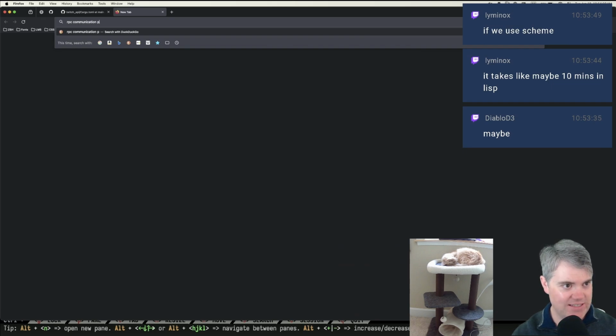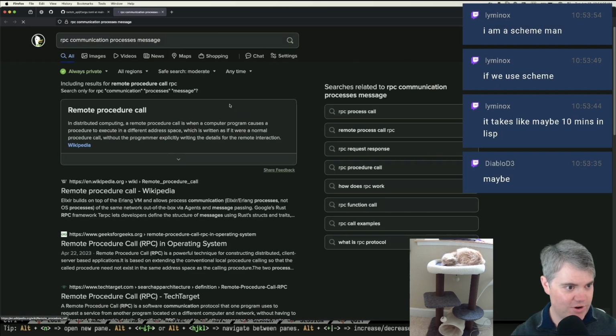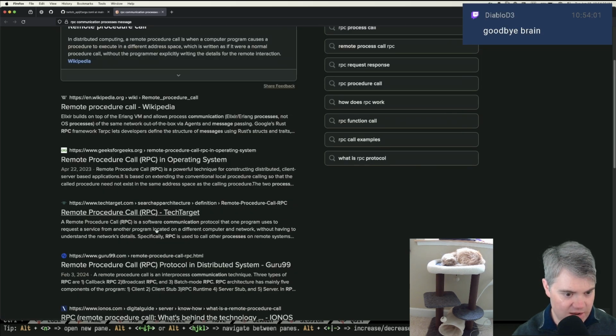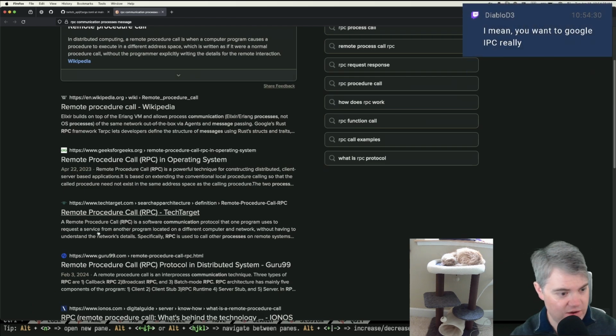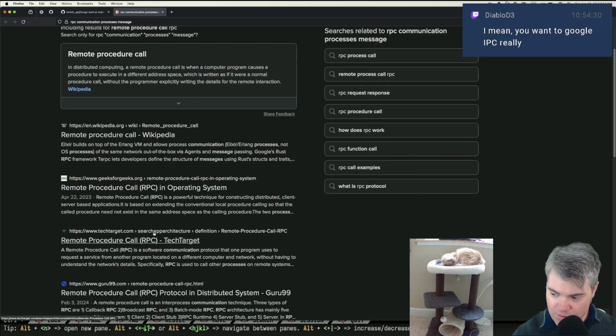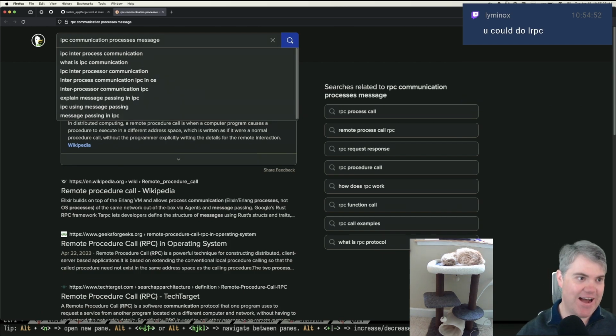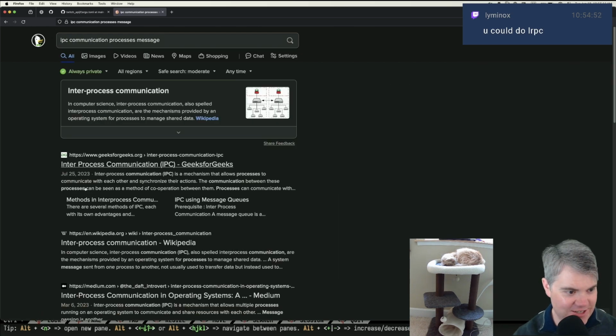communication processes, message, programming or something. Okay, so a remote procedure call is a software communication protocol that one program uses to request a service from another program located on a different computer and network without having to understand the network's details. Oh, RPC is used to call other processes on remote systems. So what if I don't want it to be remote? I want it to be local. Goodbye brain, IPC. Okay. Oh, remote. That makes sense. IPC, inter-process communication.